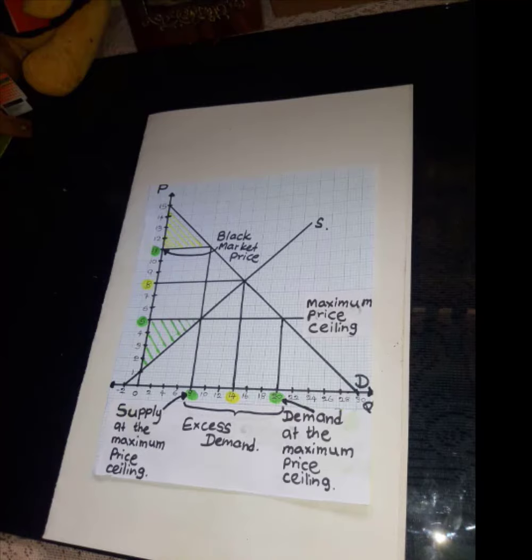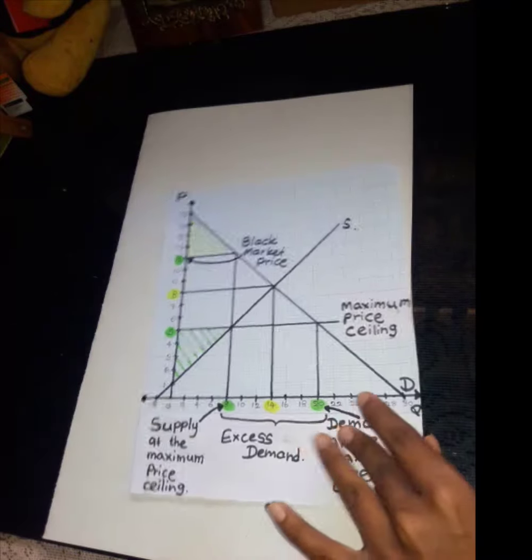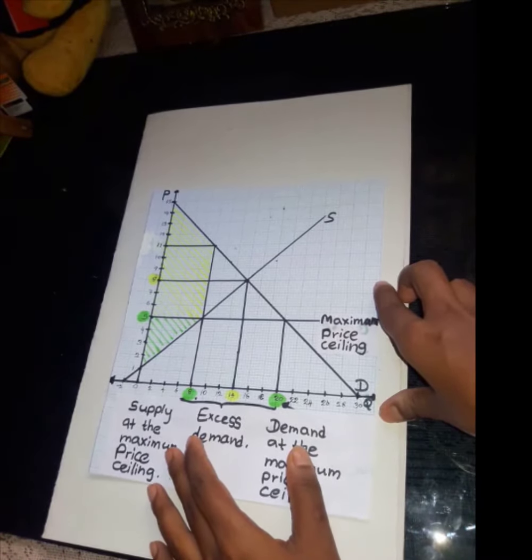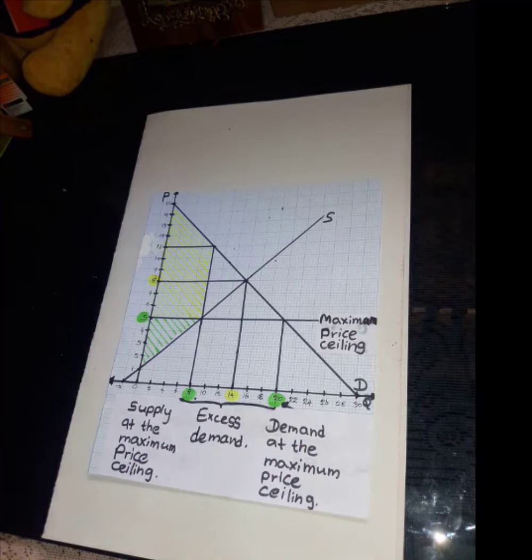Now we are going to talk about the economic situation when consumers do not pay the additional cost after implementing a maximum price ceiling. In this situation, people do not have to pay additional money and additional time to buy goods.